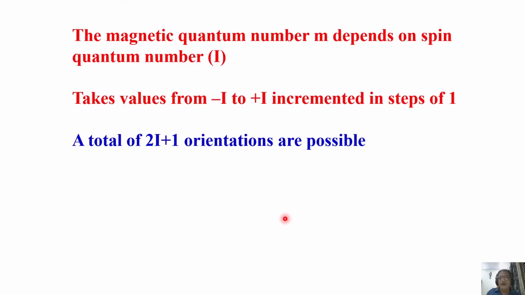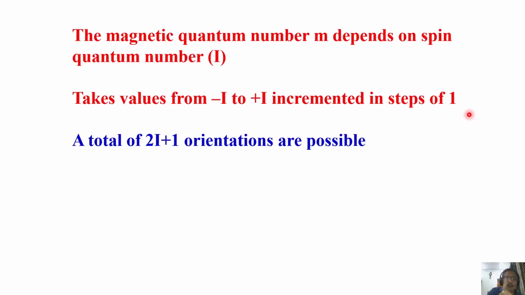Now, the magnetic quantum number M, I said, depends upon I. How does it depend upon I? There is a very well established rule. The magnetic quantum number M always takes values from minus I to plus I, incremented in steps of 1. Please understand.